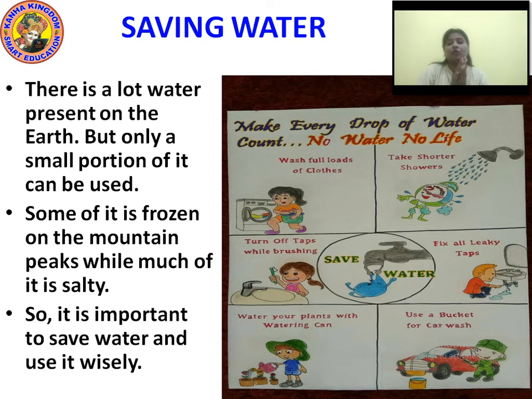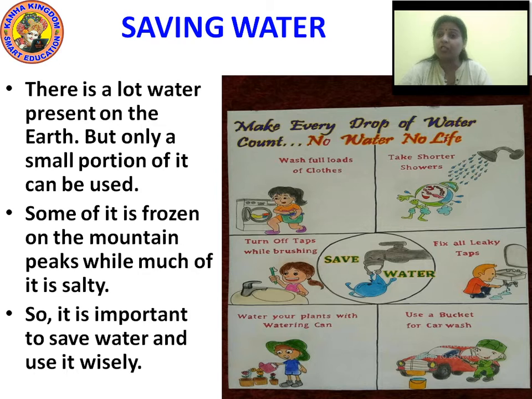Wash full loads of clothes. Don't use the washing machine for only one or two or three clothes. If there is a bundle of clothes, you can use it then. Take shorter showers. When we are having a bath, take the showers shorter. Don't open the tap and let the water waste.